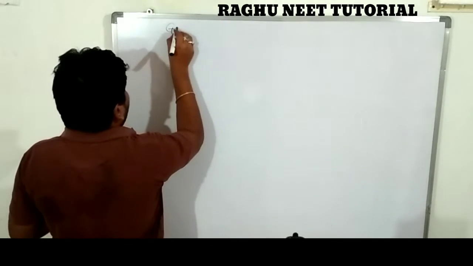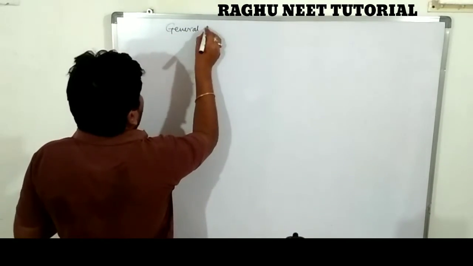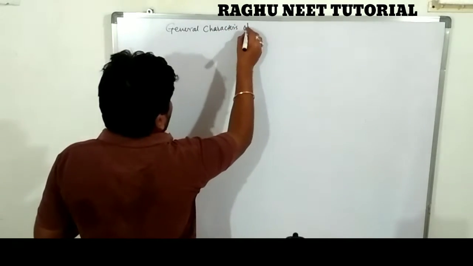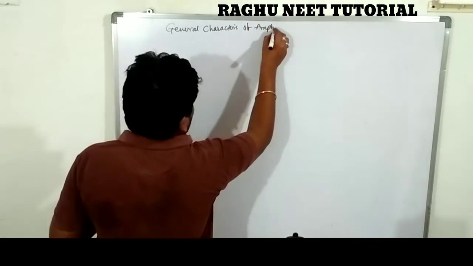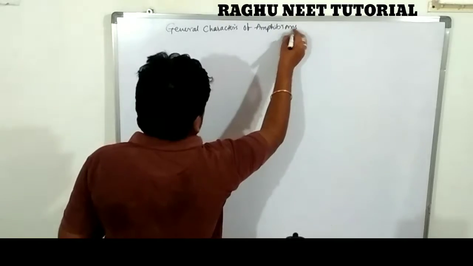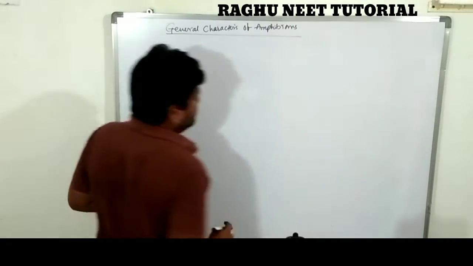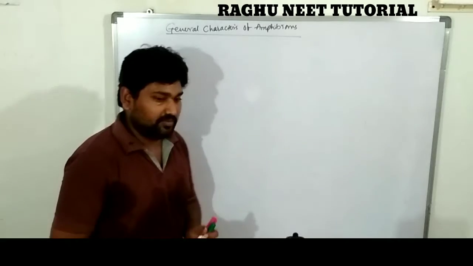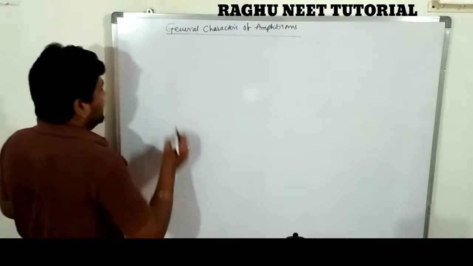So, general characters of the amphibia. The amphibians are amphibious in nature, nothing but they live in aquatic and terrestrial forms.